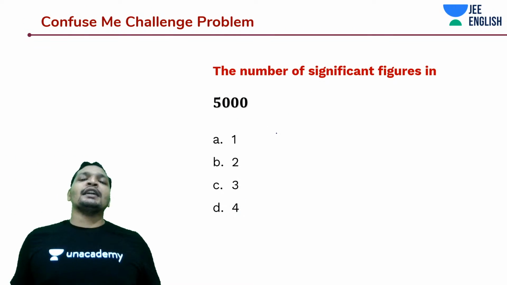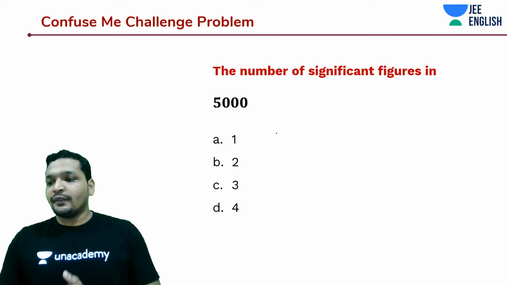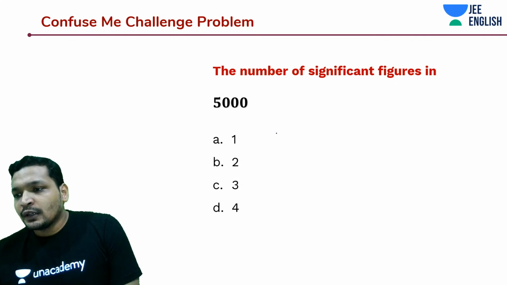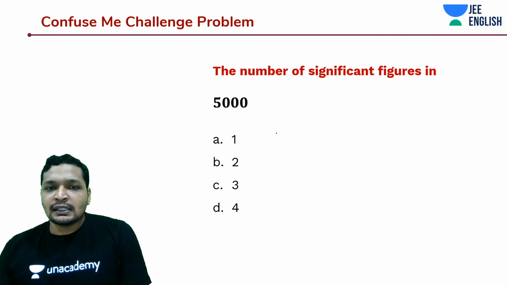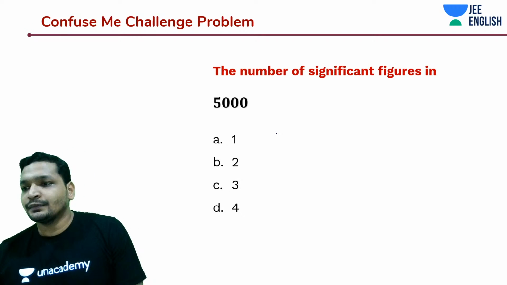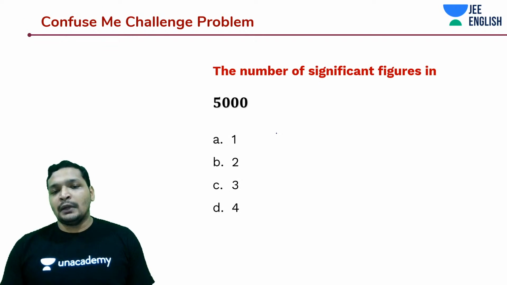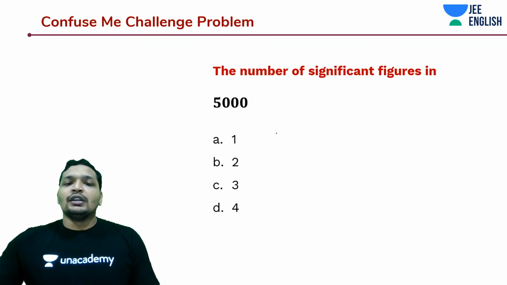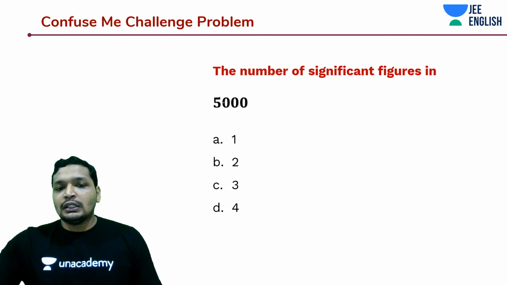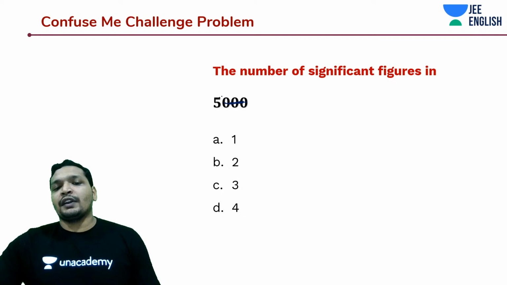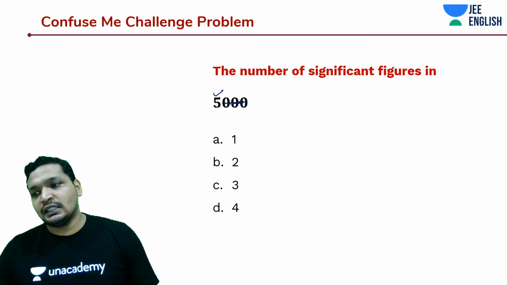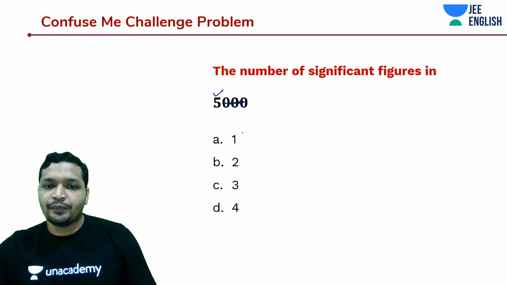So, how many significant figures are there in this one? How many significants are there in this number? We're just talking about significant numbers. I'm not asking you the value. Are you sure? So, these 3 zeros are not significant. Only 5 is significant. Any trailing zeros, yes. It should be only 1.